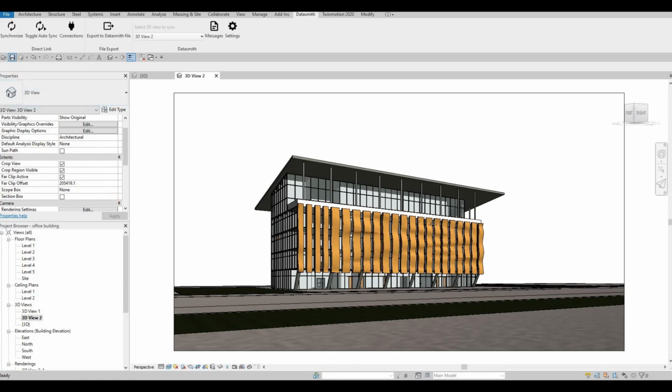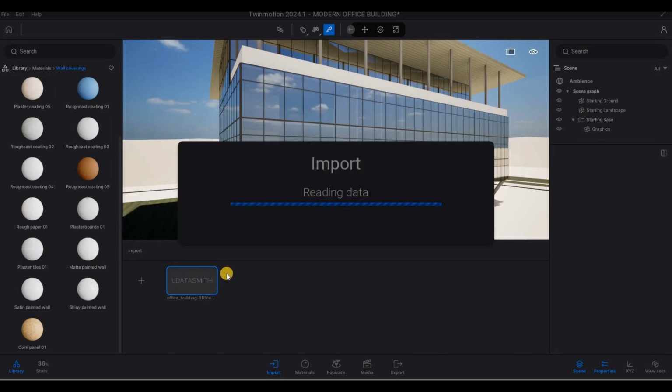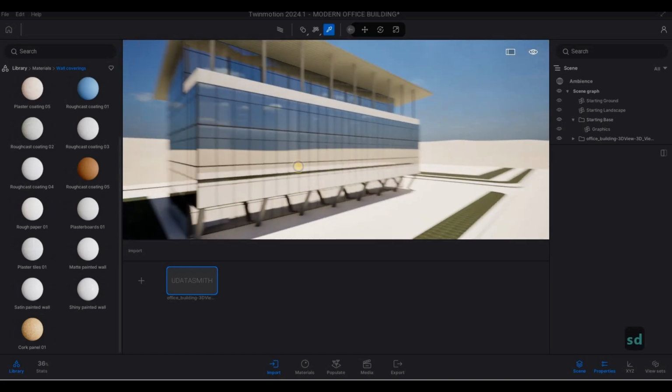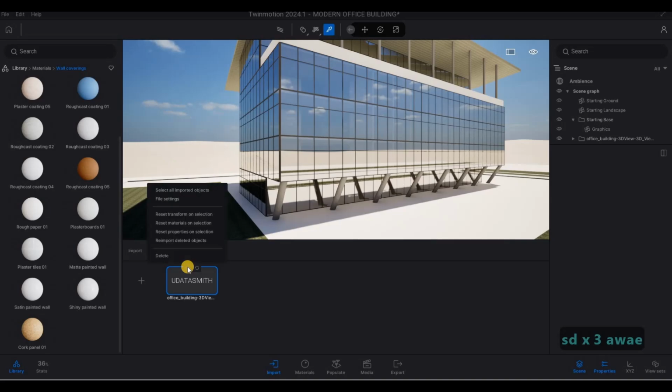And then save it, and then let's just go back here, and then I'm going to redo this. So for some reason it's still not working.